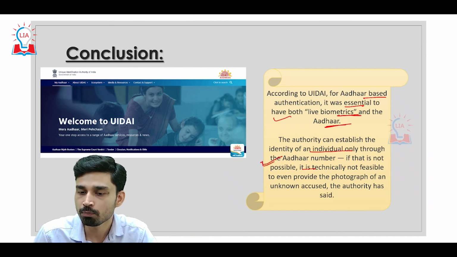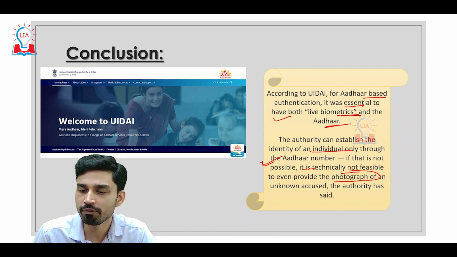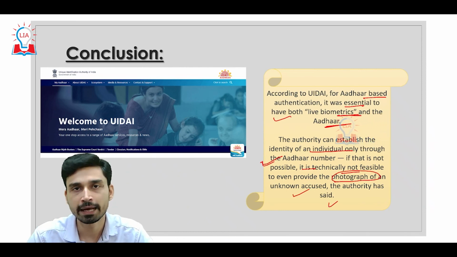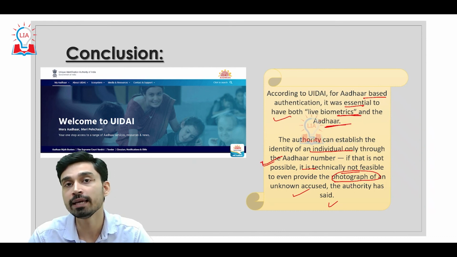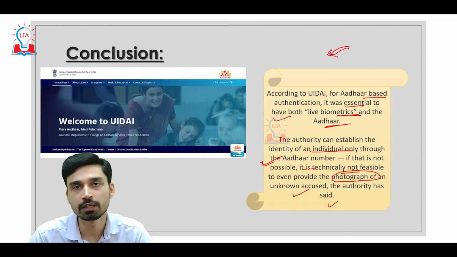If that is not possible, it is technically not feasible to even provide the photograph of an unknown accused, the authority has said. So, the only way Aadhaar or UIDAI can help in the investigation process is if the authorities are able to supply the Aadhaar number of the possible accused.